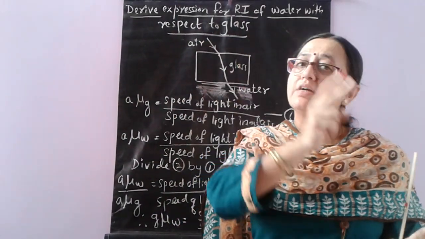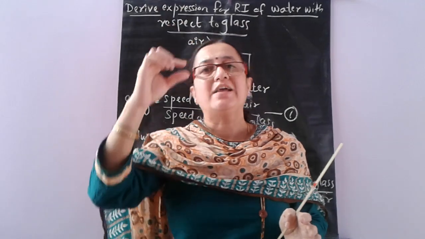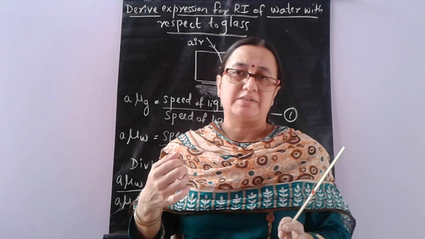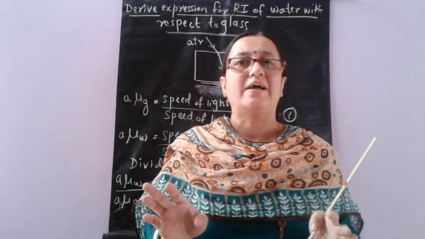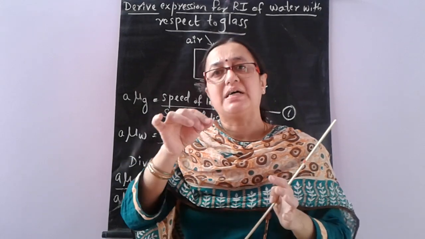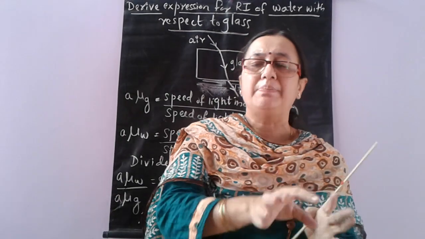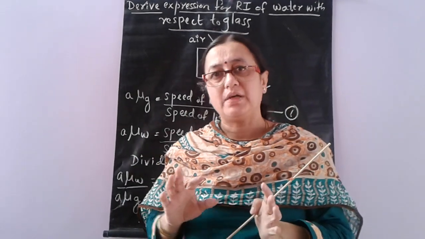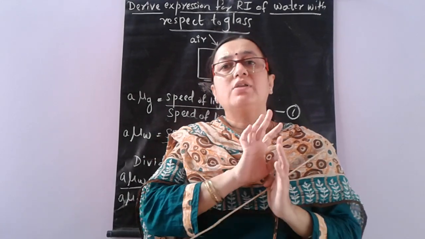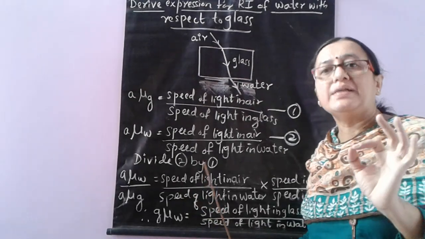calculate its refractive index. Now in your textbook, they have given the direct values for refractive index of light in different mediums. Okay, you need not memorize all those values. Okay, in the exam, that means in the examples, if the questions are given, then the refractive indices will be already given. The value will be given, you only have to calculate. Okay, you have to put the value and find the answer. No need to memorize all the refractive indices. No need to derive like this also. This is just for one example.